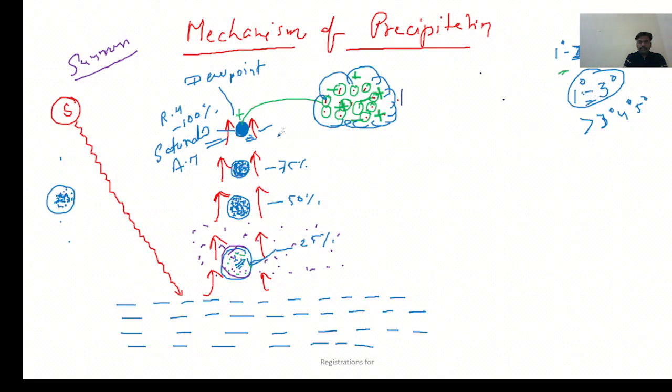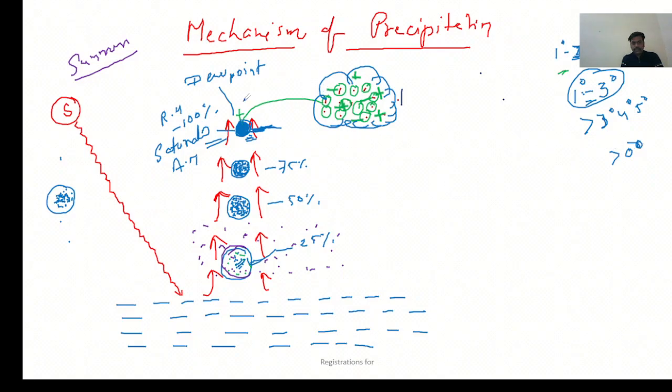If the temperature of the air mass here in the upper atmosphere is less than 0 degrees, okay, then this air mass is not going to condense, but it will freeze, if the temperature is 0 or less than 0. If it freezes, then obviously precipitating clouds won't form. The clouds will have ice crystals. Ice crystals develop inside it.